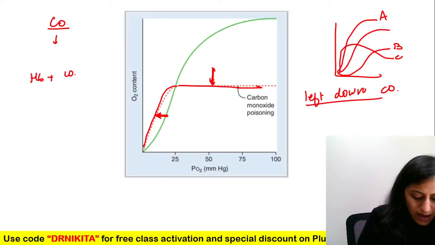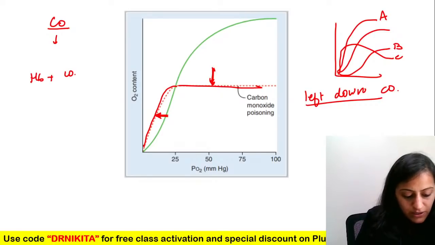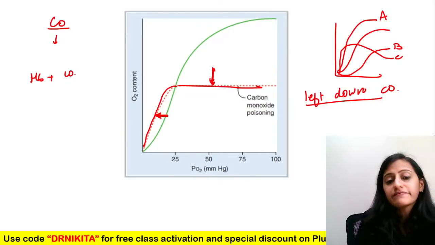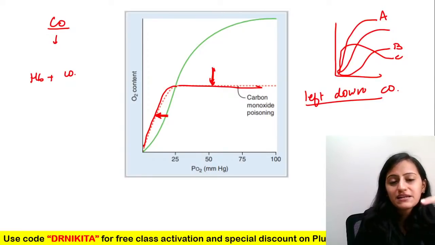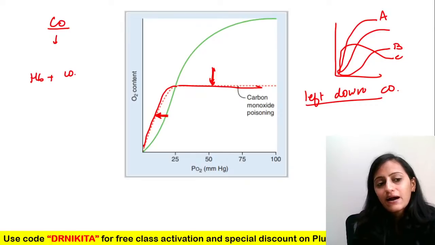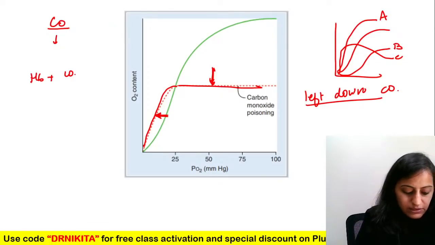Can you tell me how the hemoglobin oxygen dissociation curve will be in anemia? Will anemia shift to the left and down, left and up, right and down, or right and up? Where will the curve shift?